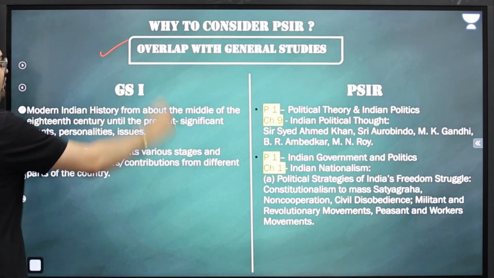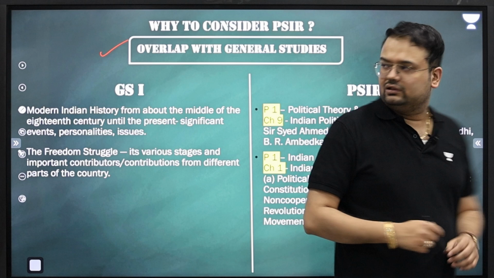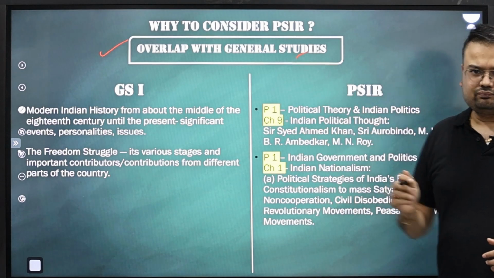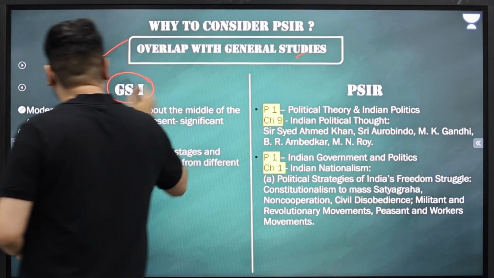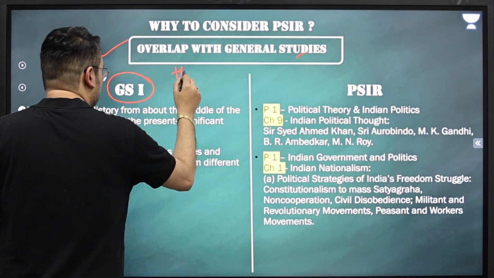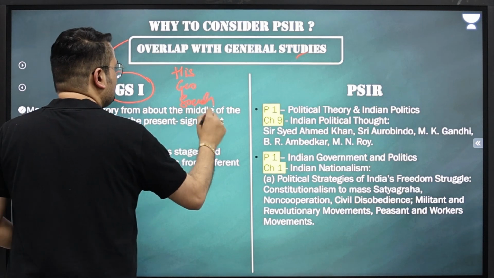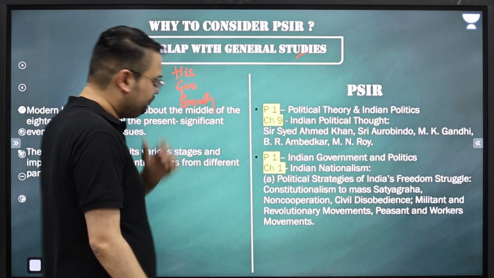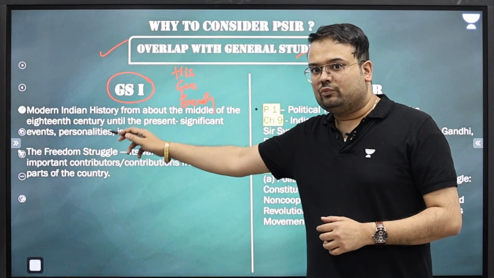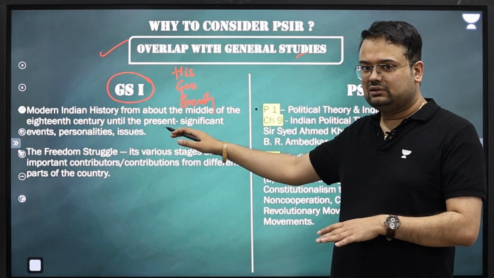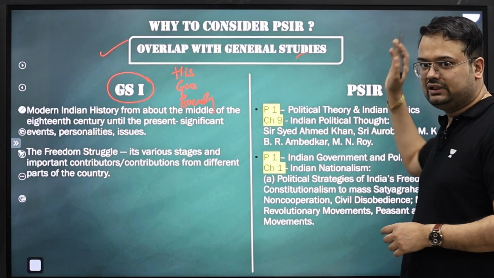As I said, the first thing that we need to understand is how exactly PSIR is overlapping with your general studies. General studies paper 1 की बात करते हैं. What exactly does general studies paper 1 have? It has, of course, history, geography, society. These are the topics that you need to study. This is a section where I have taken topics that are given in the UPSC syllabus, and I want you to compare it with topics that are given in the syllabus for PSIR.